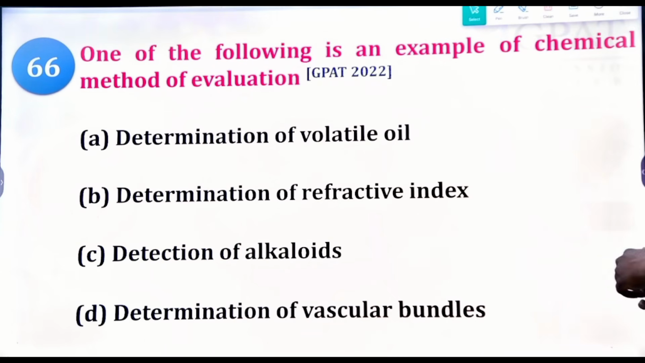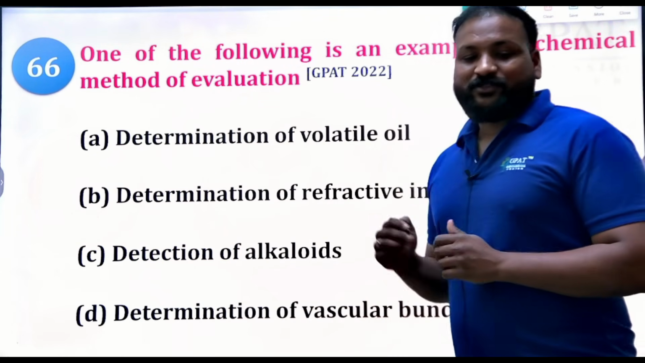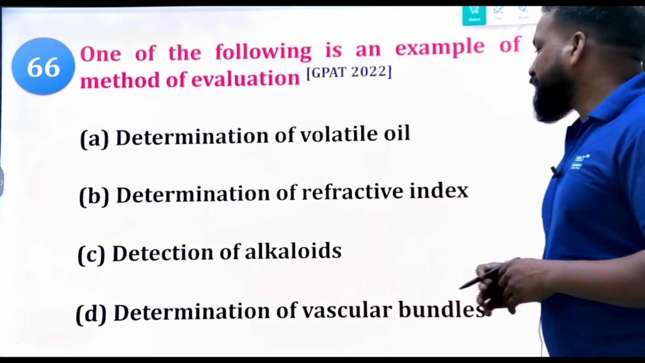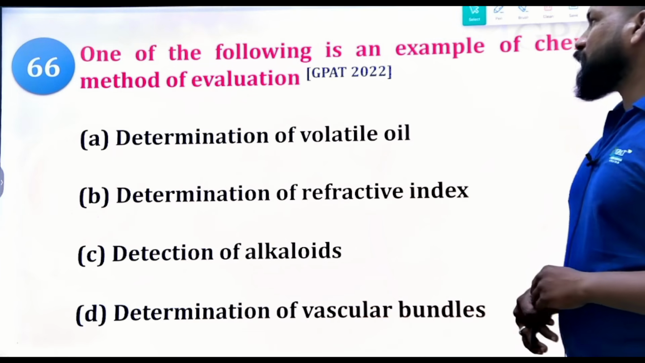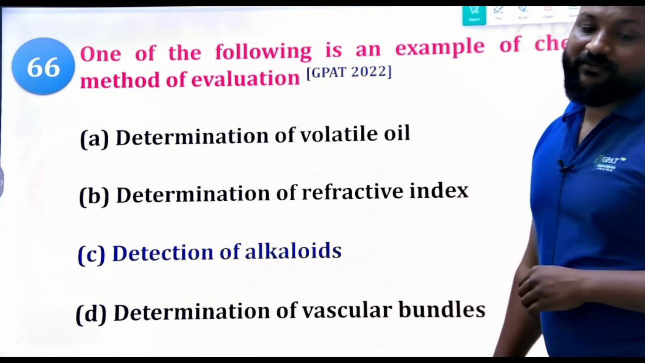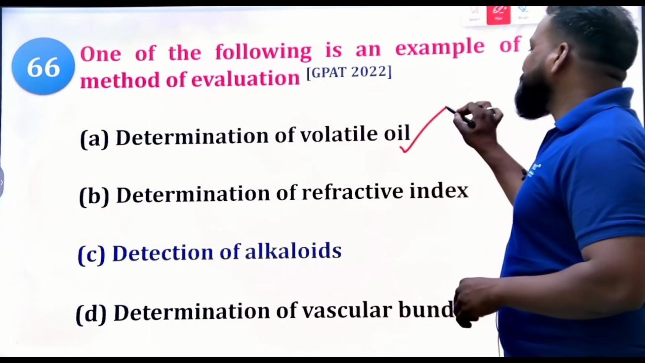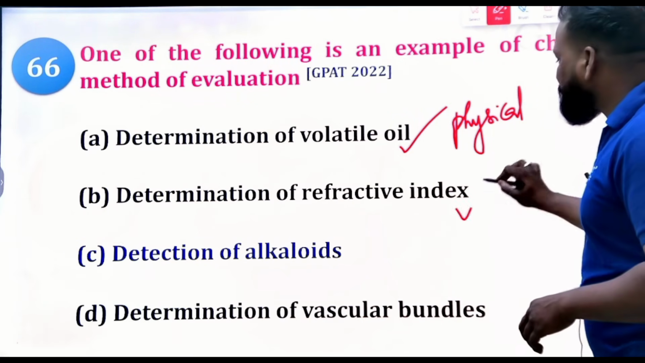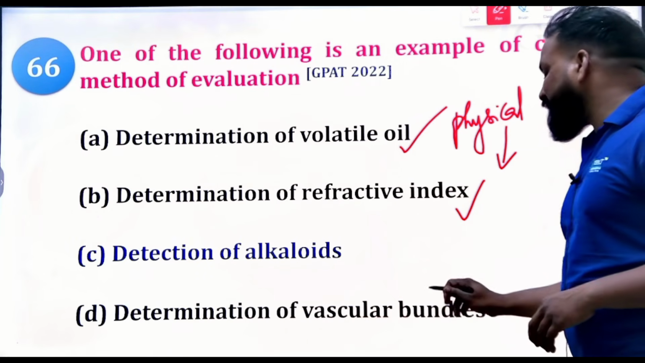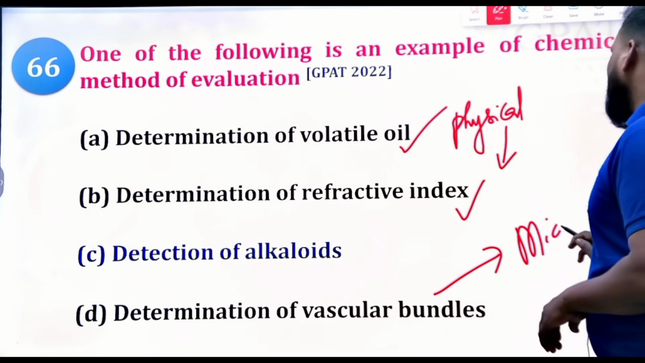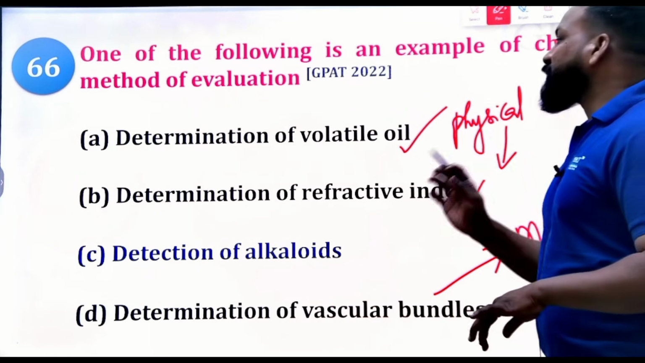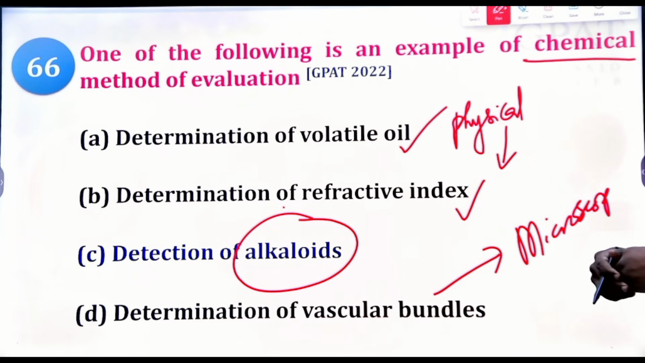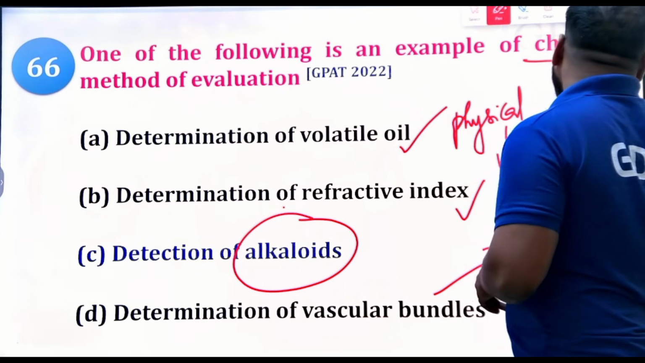Next, which of the following is an example of a chemical method of evaluation? Options: determination of volatile oil, determination of refractive index, determination of vascular bundle, and detection of alkaloids. Detection of alkaloids is a chemical evaluation. Determination of volatile oil is a physical evaluation, where you can check the percentage purity, and refractive index also comes under physical evaluation. Determination of vascular bundles comes under microscopical evaluation. Detection of alkaloids is a chemical constant, so it is a chemical evaluation.